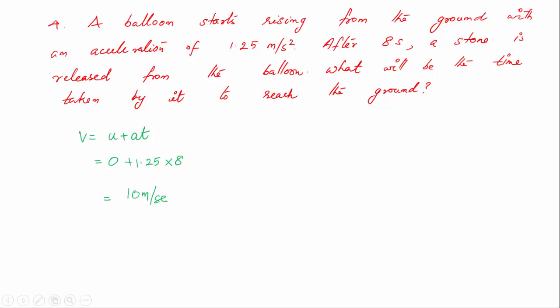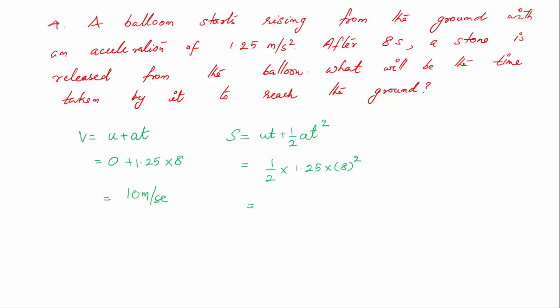So the height after a time of 8 seconds: s is equal to ut plus half at square. You know u is 0, so you will get half into 1.25 into 8 square, so 64.